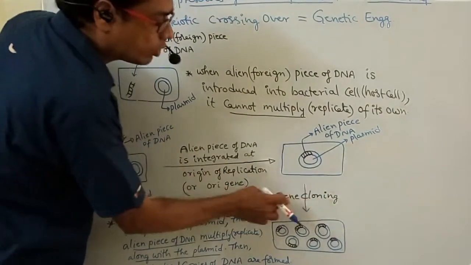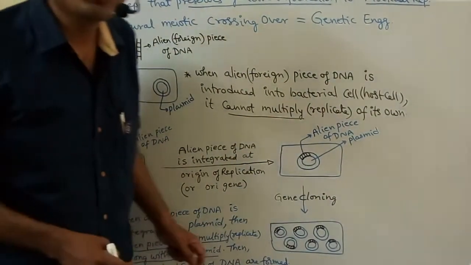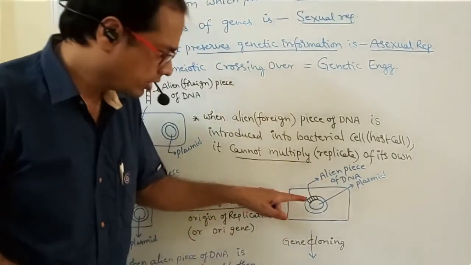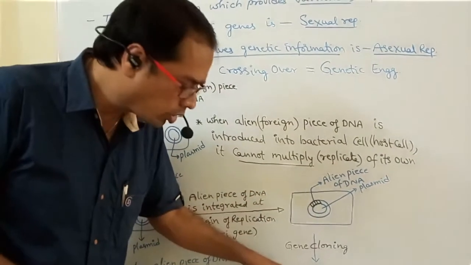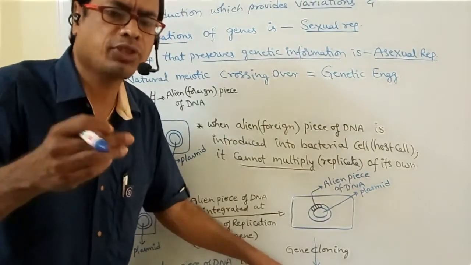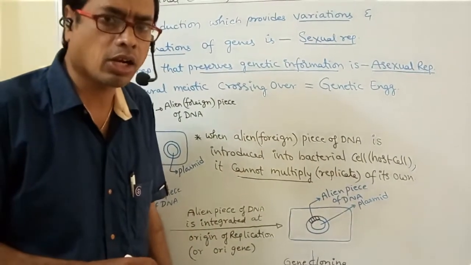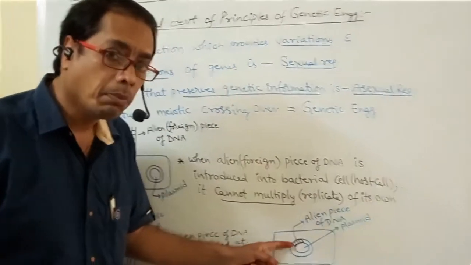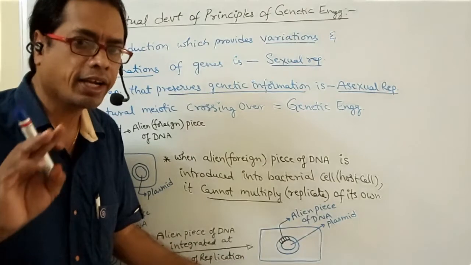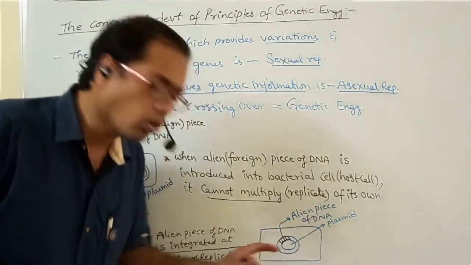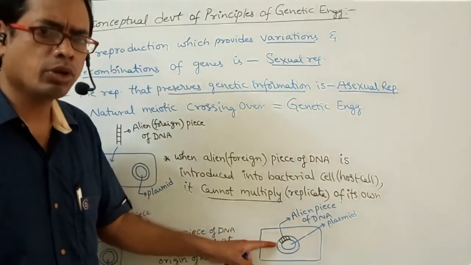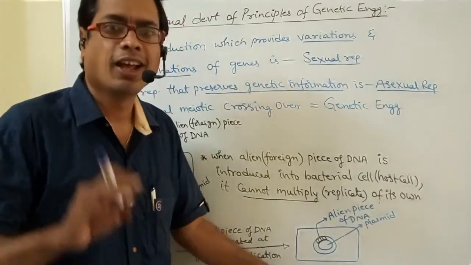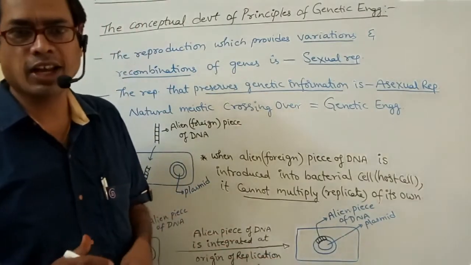This is so-called gene cloning: producing multiple copies of genes. This is one gene, and we are able to produce multiple copies of genes. Same gene is produced, so producing multiple copies of identical genes. This is so-called gene cloning. One gene is able to synthesize many copies of identical genes. This is so-called gene cloning.